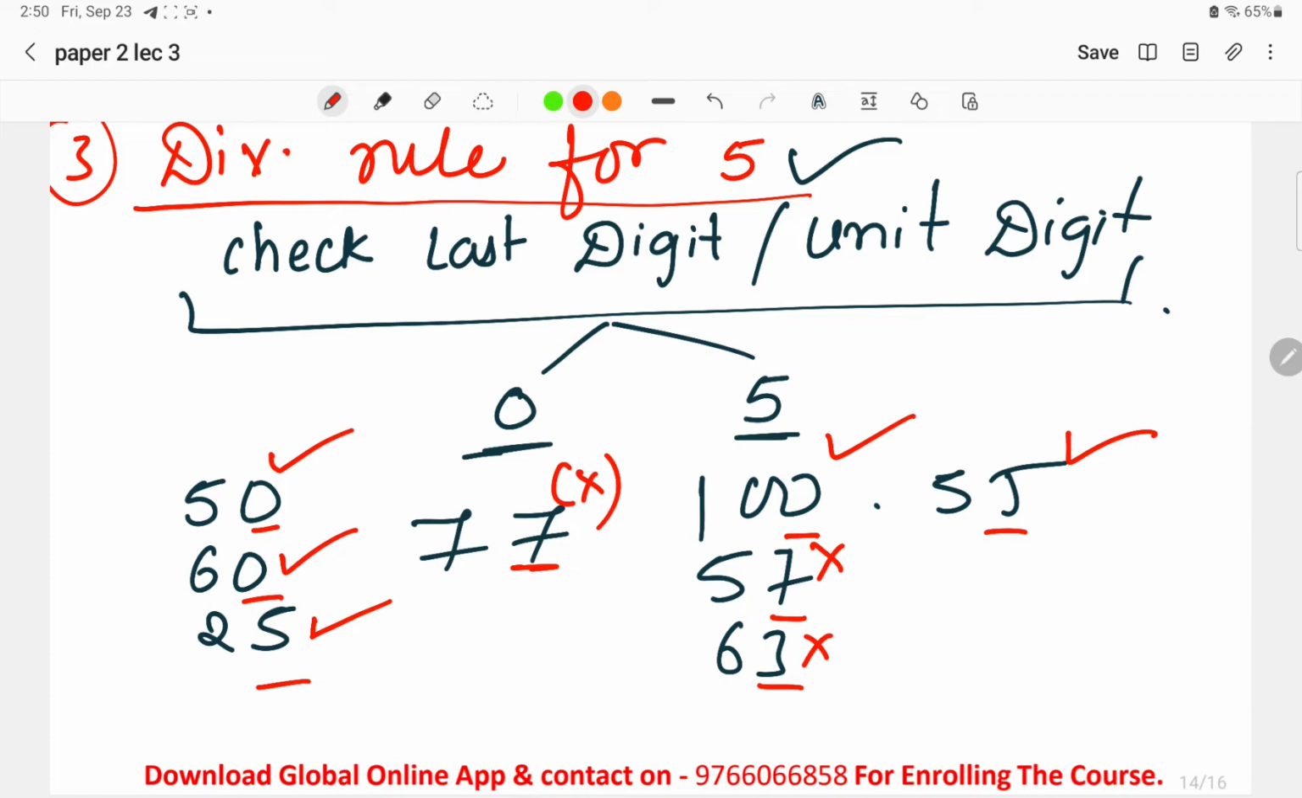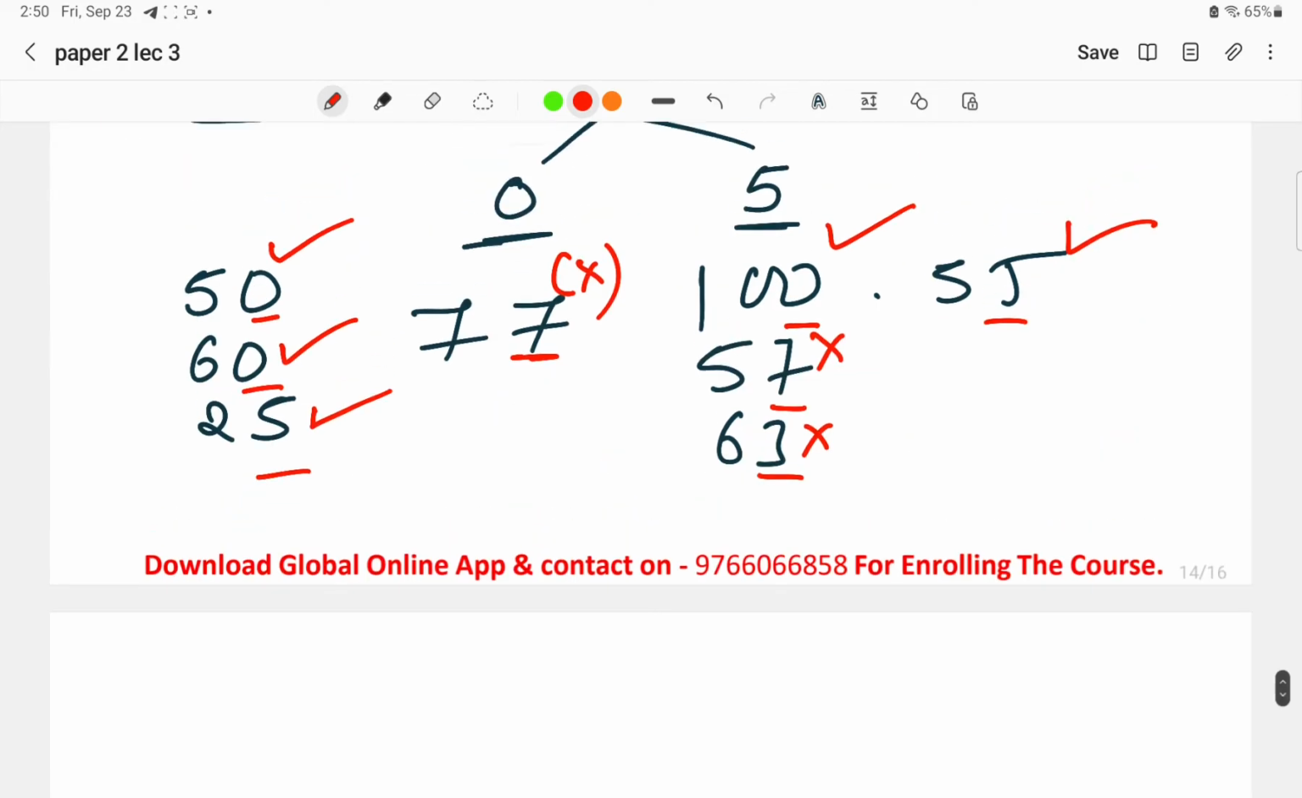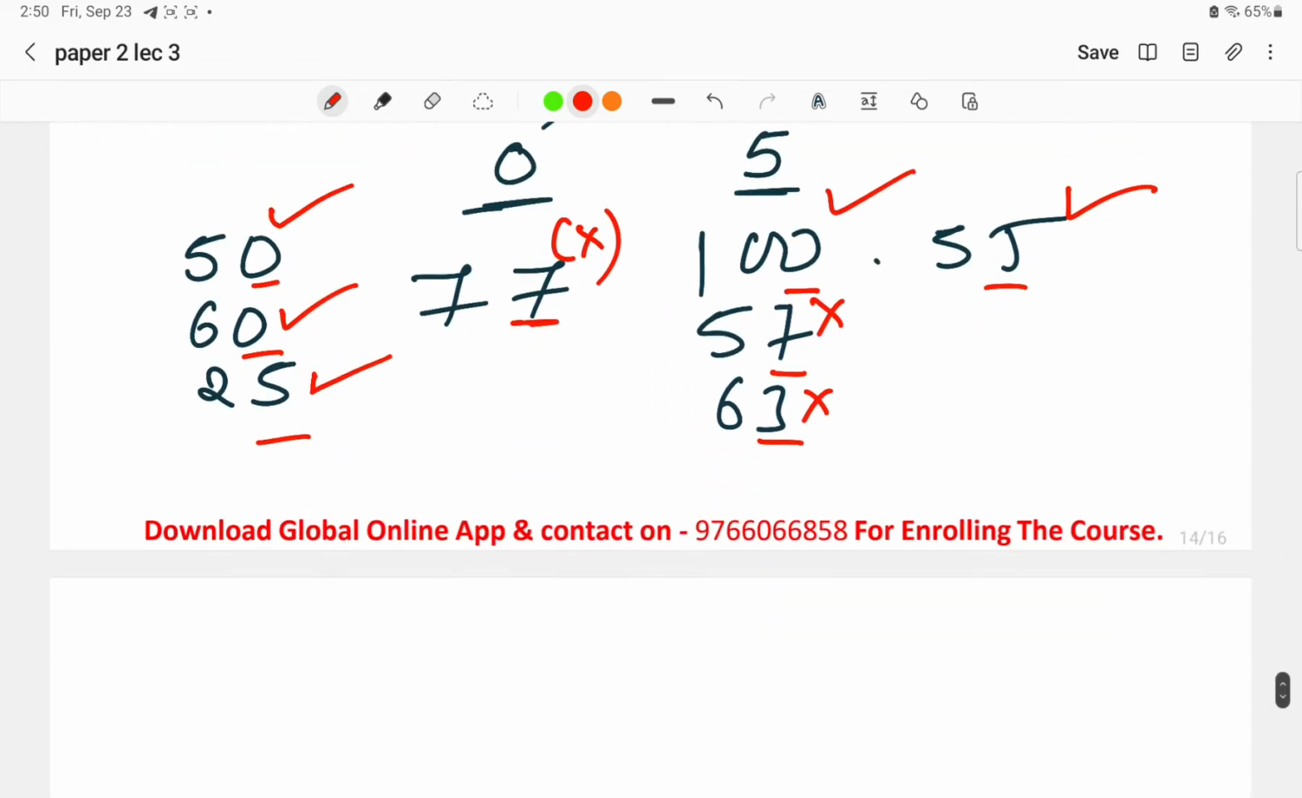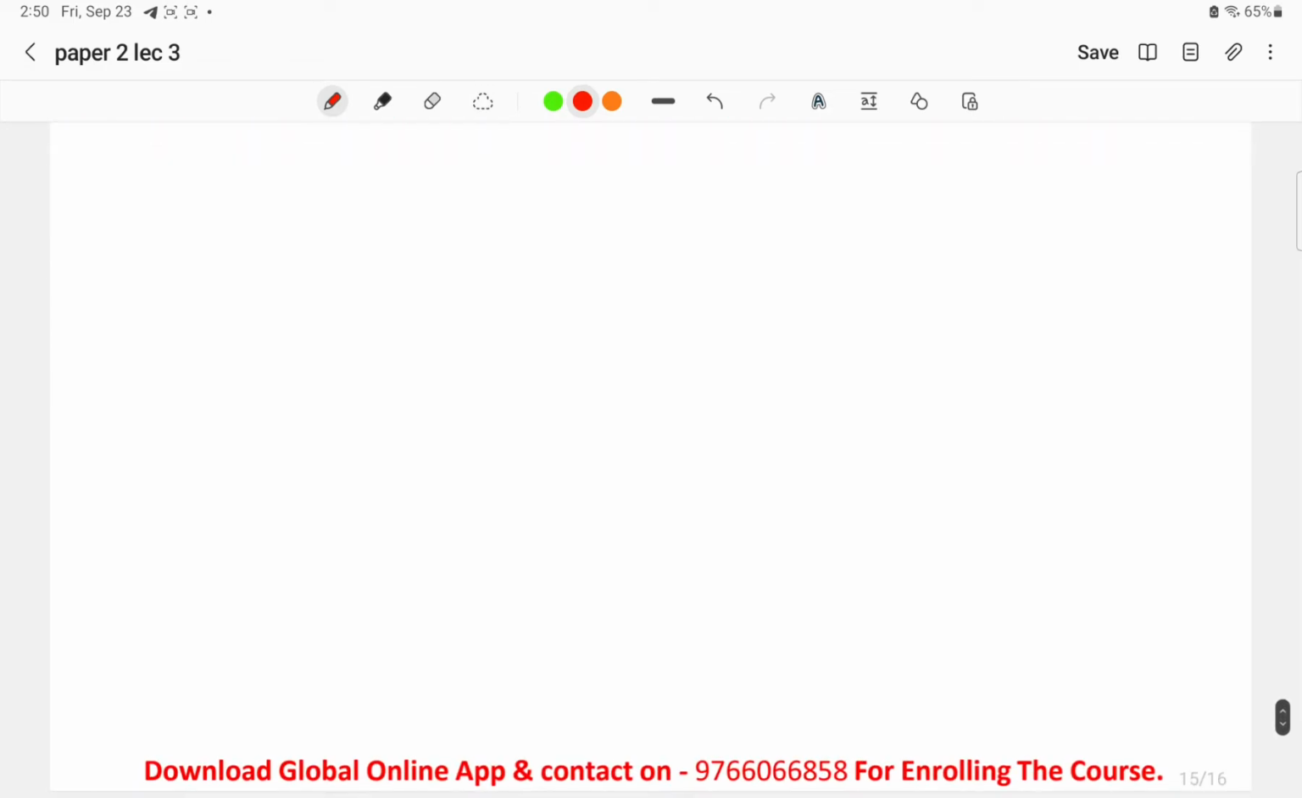What do we call the last digit? The unit digit. If it is 0 or 5, then the number is divisible by 5. This was the divisibility rule for 5. Very simple. Now moving on to the next one. This was the third one that we have covered. Now the fourth, that is the divisibility rule for 6.